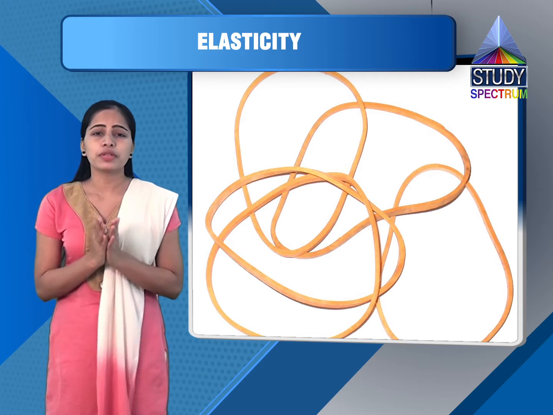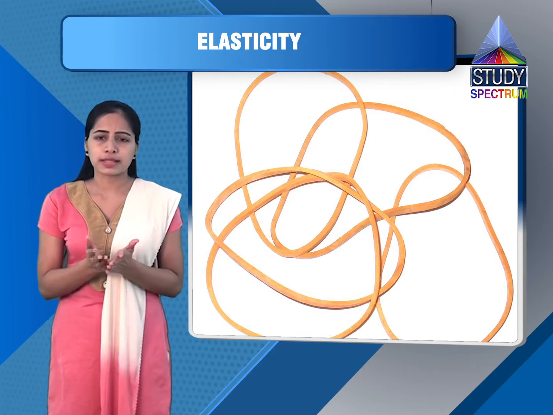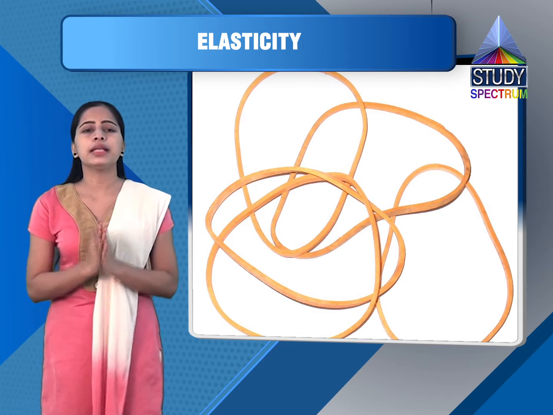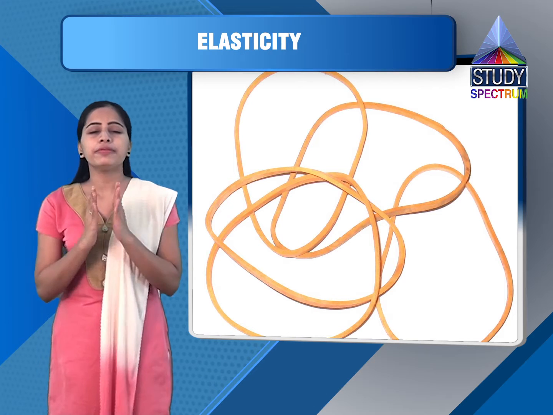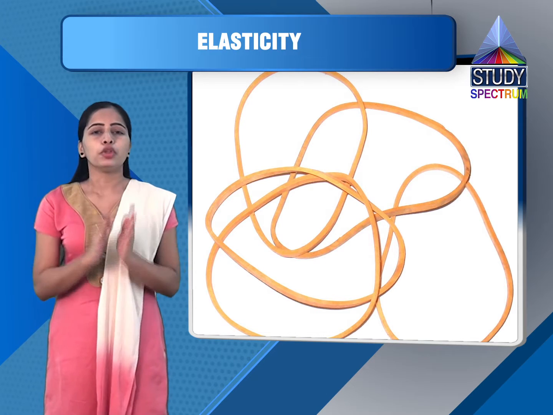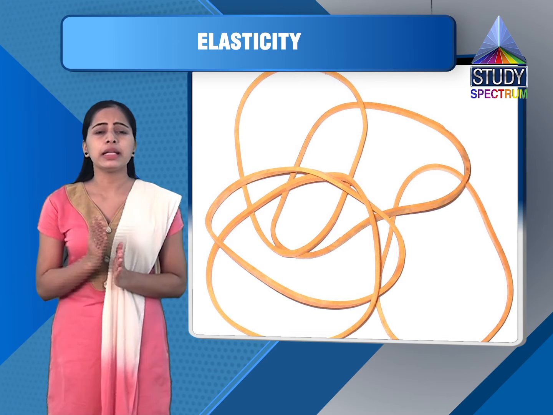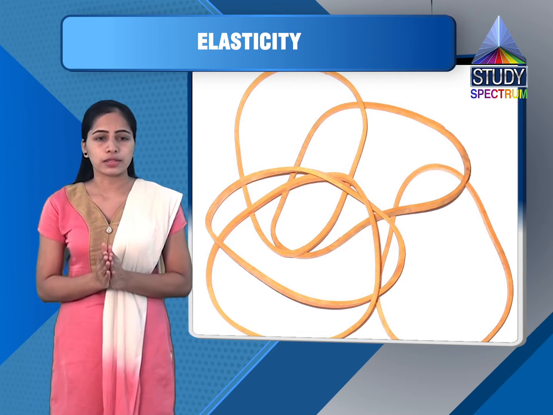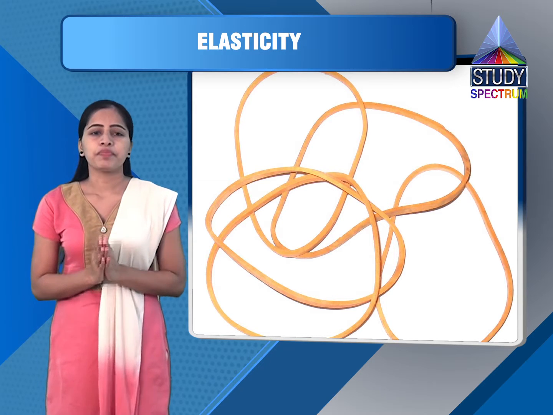So the unit of stress becomes Newton per meter square, or just Pascal, and its CGS unit is dyne per centimeter square, and you can find its dimension. You will find it is equal to L raised to minus 1, M raised to 1, T raised to minus 2. So now let us see the types of stress.